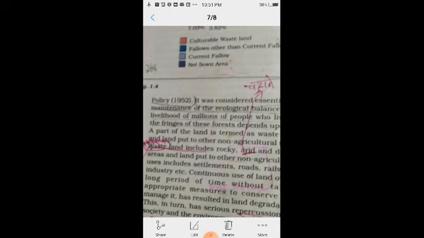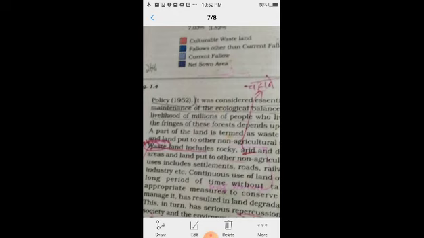A part of land is termed as wasteland, and land is put to other non-agricultural uses. Which land is included in wasteland? That is rocky, arid and desert areas. And land put to other non-agricultural uses, for example settlements, roads, railways, industries, etc. All these come under non-agricultural uses.